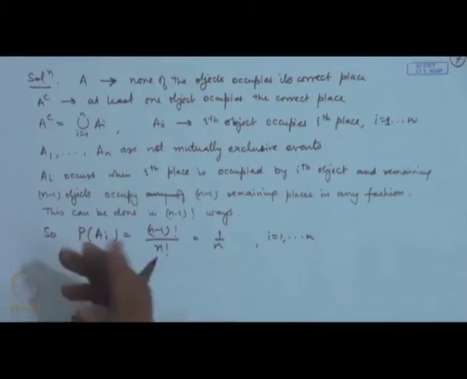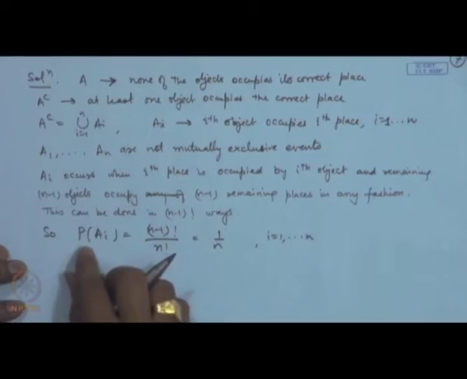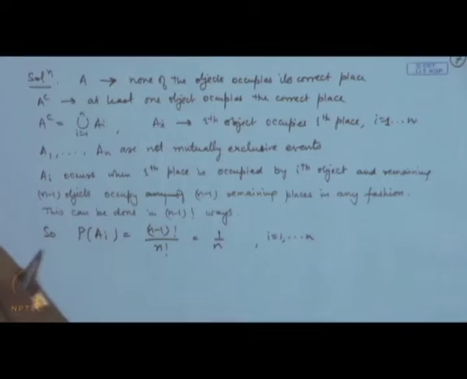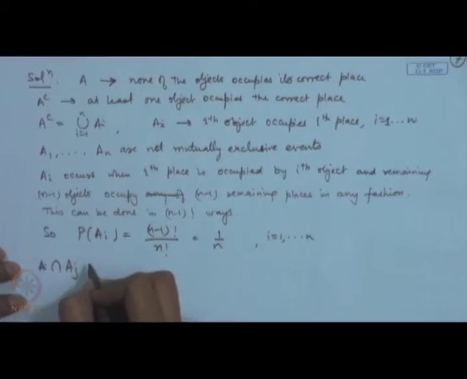Now, if I want to calculate the probability of union Ai, then I need the probability of Ai's, the probability of Ai intersection Aj, the probability of Ai intersection Aj intersection Ak, and so on. So, now look at Ai intersection Aj, how this will occur.